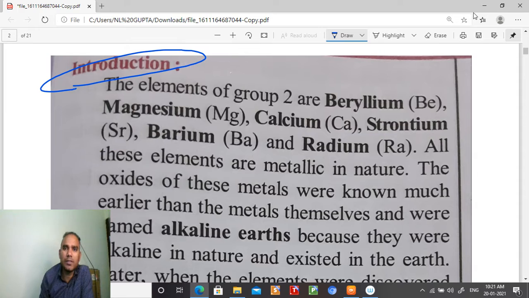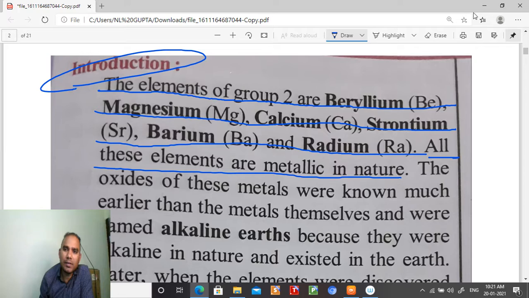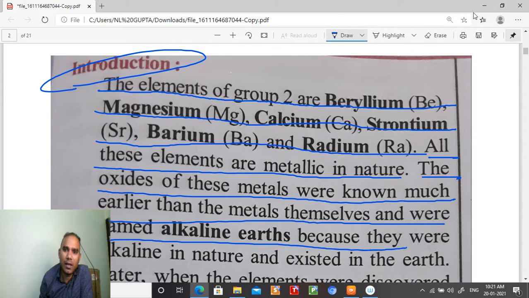Now let us see the points. The elements of group 2 are beryllium Be, magnesium Mg, calcium Ca, strontium Sr, barium Ba, and radium Ra. All these elements are metallic in nature. The oxides of these metals were known much earlier than the metals themselves and were named alkaline earth metals because they were alkaline in nature and existed in the earth.